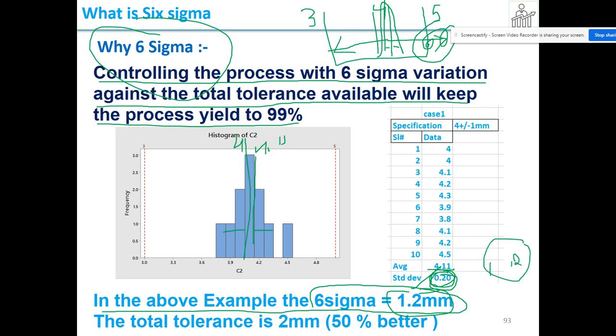Okay. See now, what is the total tolerance given to us? 3 to 5, so 2 mm is the total tolerance that is given. Right, this is the total. But I am assuming the variation of not 0.2. I'll assume 6 times the 0.2.